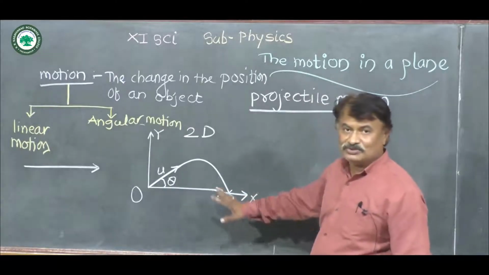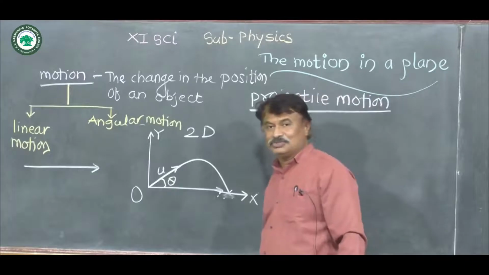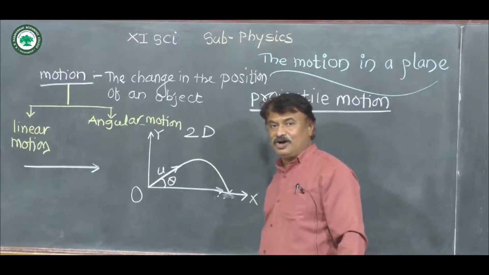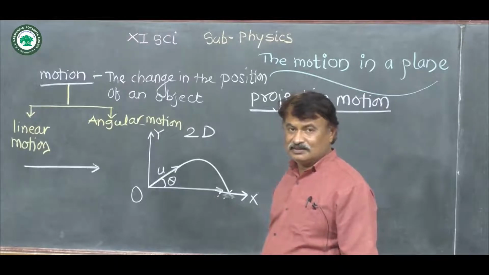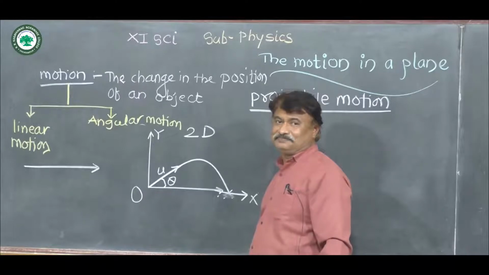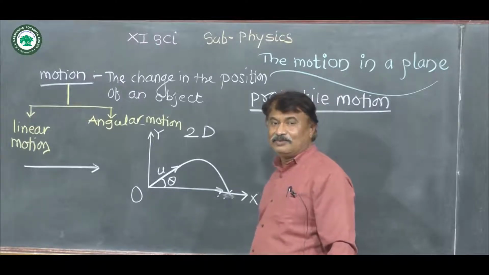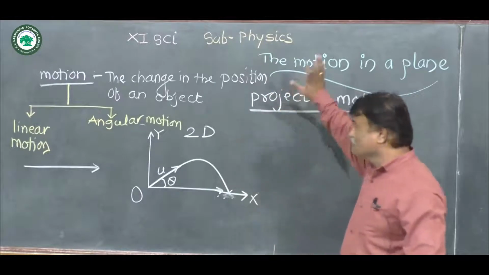Examples of projectile motion are: an object thrown in the air, a football kicked in the air, a bullet fired from a gun.